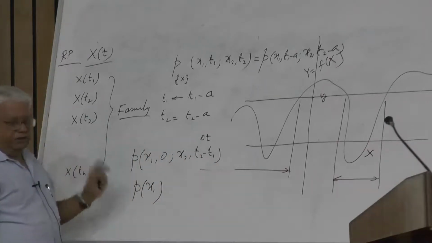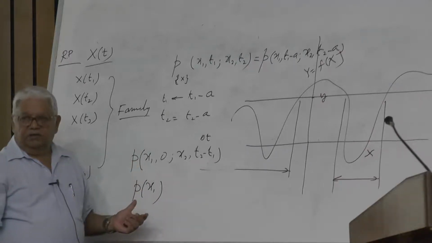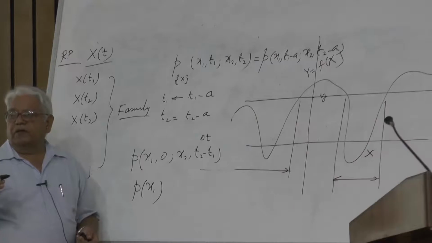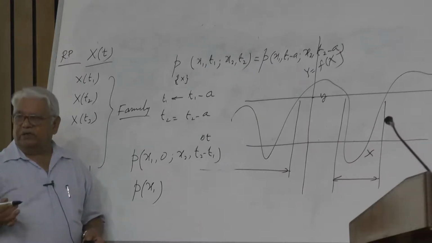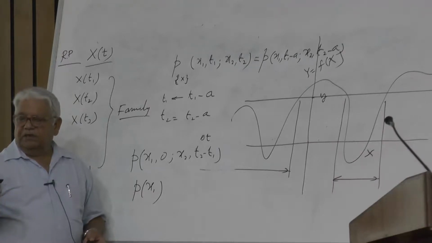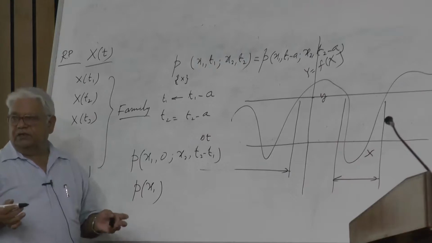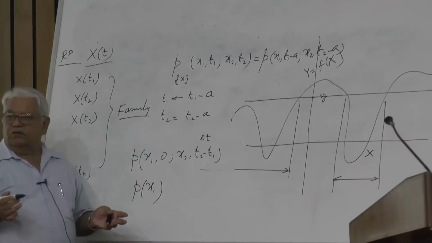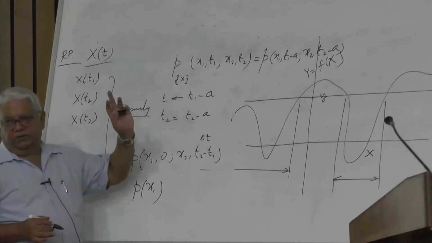This we call stationary. If this property is not followed, then it is non-stationary. This property comes when the reason for making the process random does not change. It is steady, like steady state vibration. So if that phenomenon is steady, with no change coming in to alter the randomness, then the process becomes homogeneous or stationary.